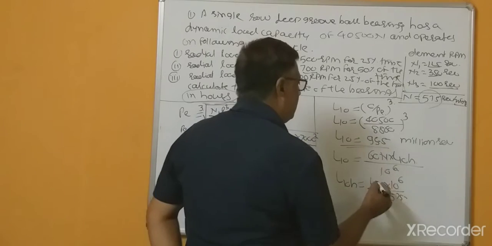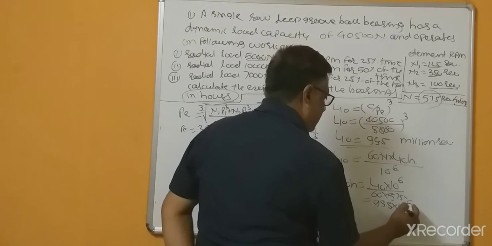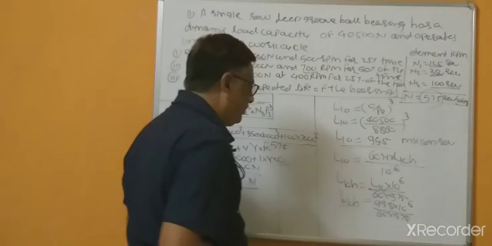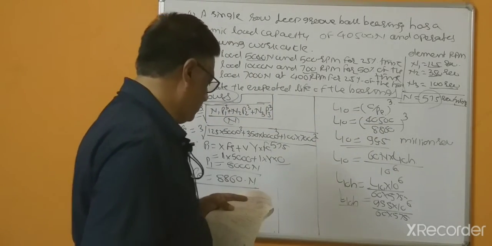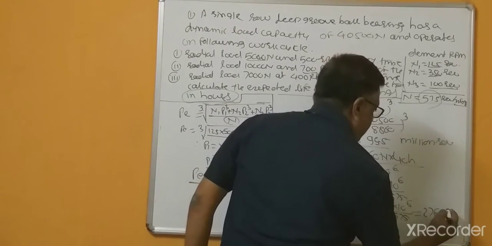So put L10 equal to this 95.5 multiplied by 10 to the power 6, divided by 60, and this is the expected life of the bearings in terms of hours. So this is equal to 2768 hours.